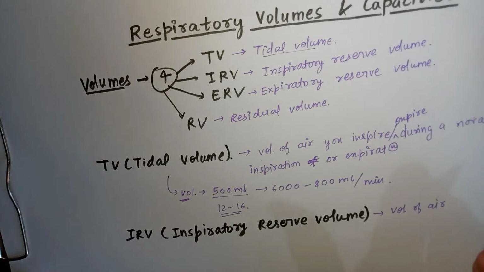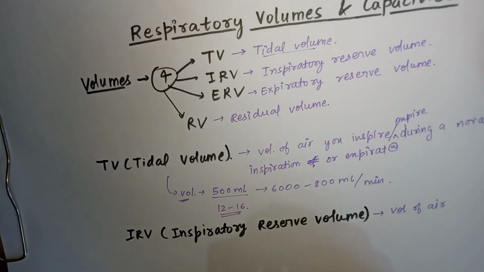After a normal inspiration, when we inspire with a forcible inspiration, we use our muscles. The normal inspiration is that which we do unconsciously; we don't need to concentrate on the breath. It's normal, like when we are at rest and the breathing is continuous. The normal breathing is known as tidal volume. But when we need certain force or use our muscles for inspiration or expiration, we term this reserve volume. Here it is the inspiratory force, or you can say we use forcible inspiration.